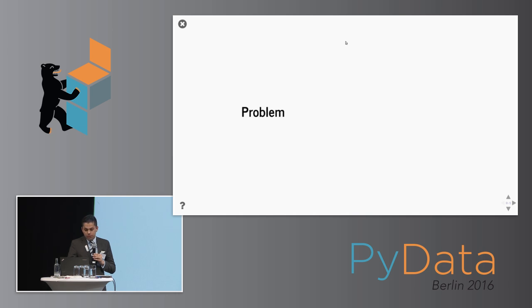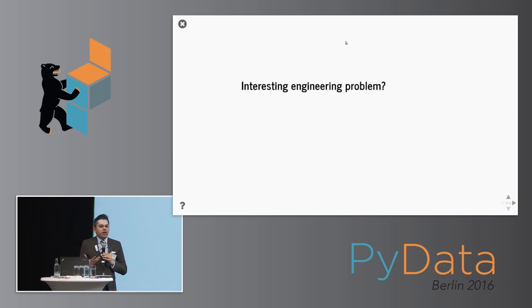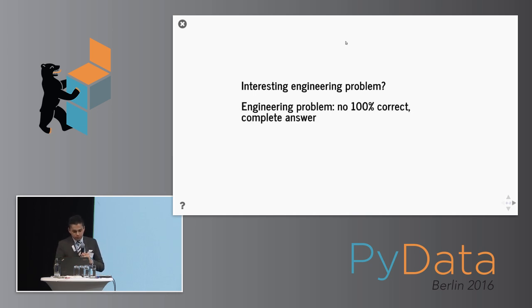So let me describe the problem to you. But before I get into that, I just want to tell you what kind of problem this is. This is an engineering problem. And I really like this problem because unlike computer science problems or mathematics problems, engineering problems often have no one true answer. It's down to a lot of judgment, and it's down to what you think you can do to get some useful work done. There is no 100% correct answer or complete answer. There's actually no way to solve this problem completely, but there's a lot of work that we can do in order to make things better. There is no algorithm available.